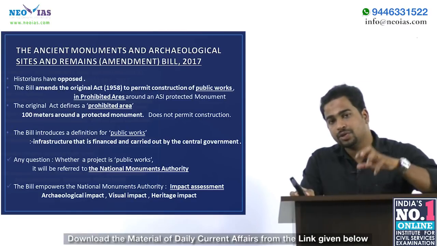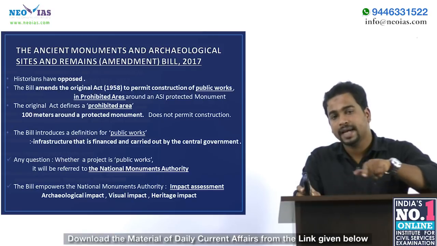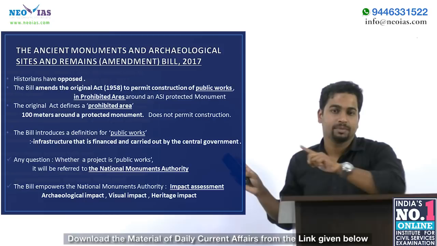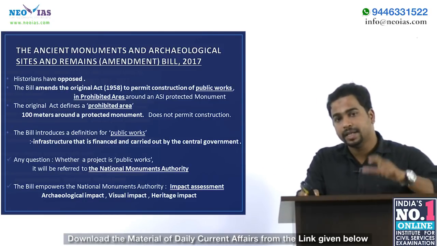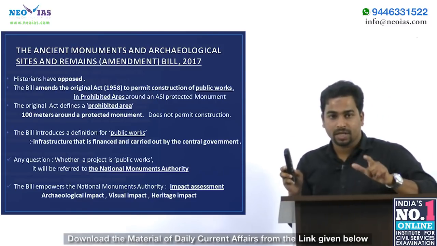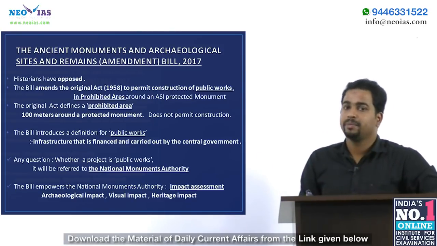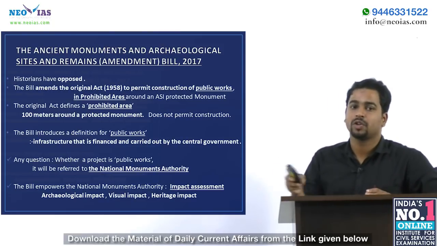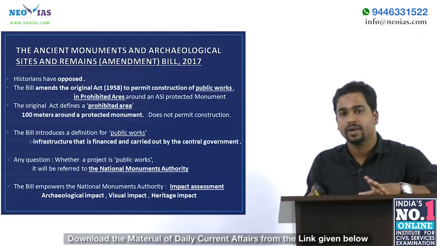Simply, if a historical monument is being protected by the archaeological survey, the 100-meter area around that particular monument is defined as prohibited area by the original act passed in 1958. That is, the Act of 1958 defines the 100-meter area around the historical monuments protected by ASI, that is Archaeological Survey of India, as prohibited area. The prohibited area means no construction or infrastructure projects can be built in this area. No constructions can be allowed in the 100-meter area around a monument.